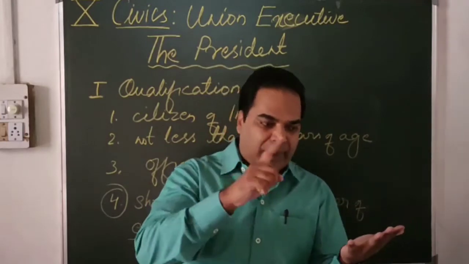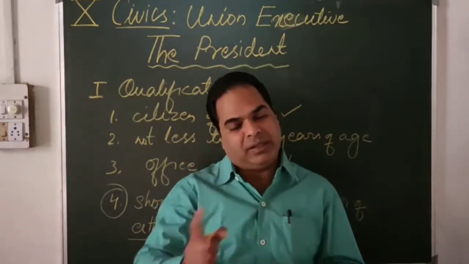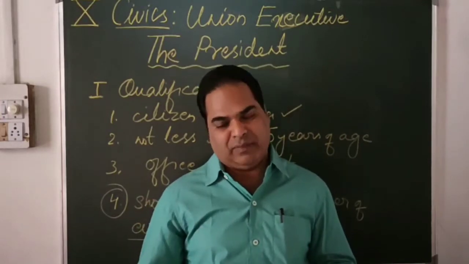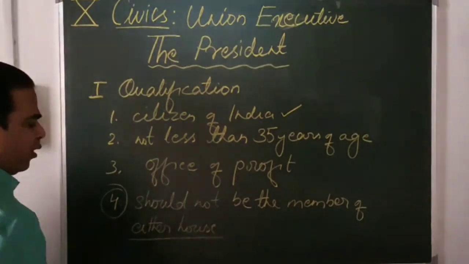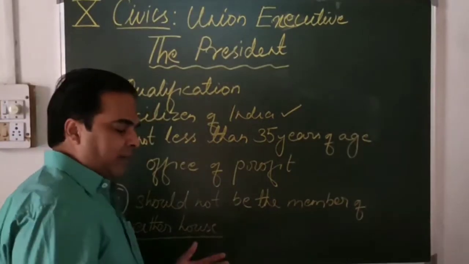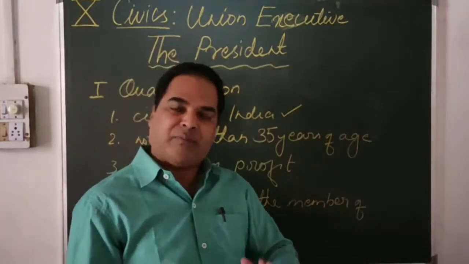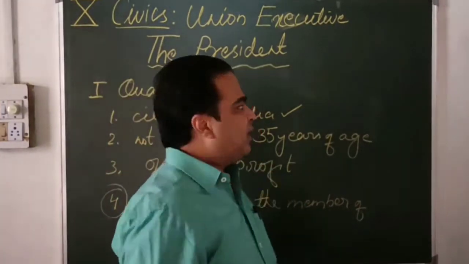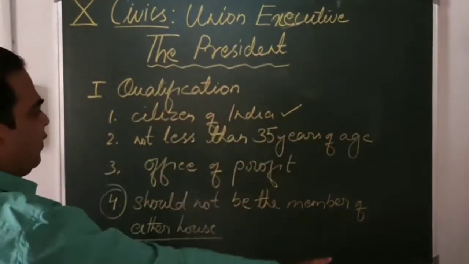That means a member of Lok Sabha, to be a part of the government, can be a member of Rajya Sabha even. Okay, so here the person should not be a member of either house, a member of Lok Sabha or the Rajya Sabha. So this is all about the qualification required to become the president of our country.